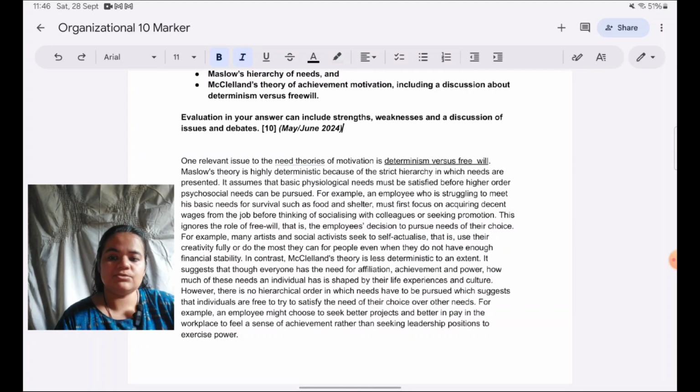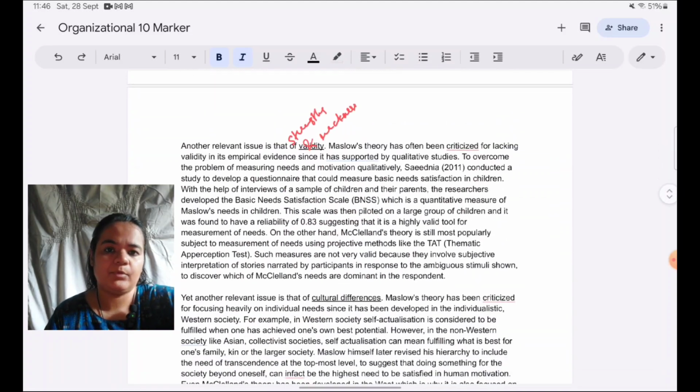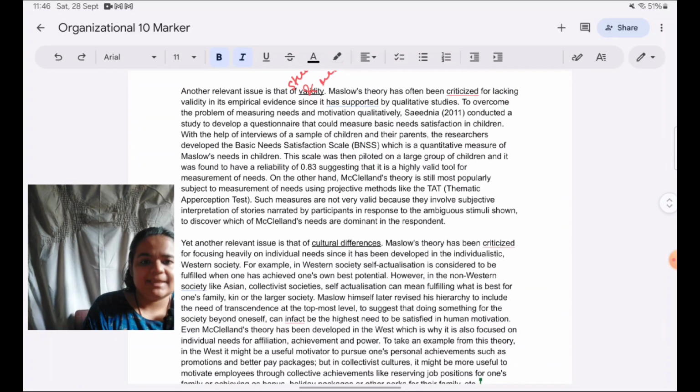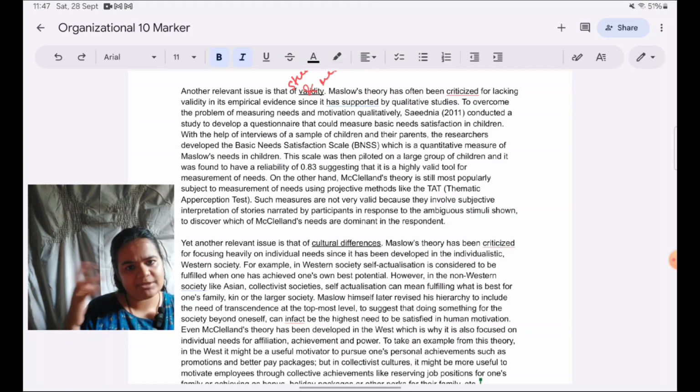Also, when it comes to Maslow's theory, in the validity paragraph, I have pointed out how the Sydney study has improved validity for Maslow's theory's measurement. Then in terms of weaknesses, there are lots of weaknesses which I have covered. You can see it's not an even distribution of strengths and weaknesses. Cultural differences has been all about weaknesses, like how both theories have an ethnocentric bias.